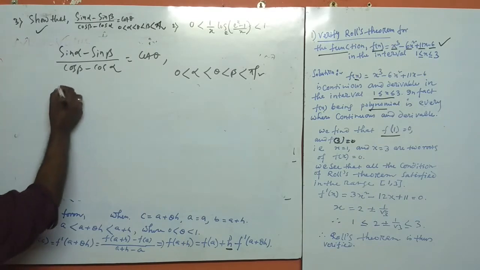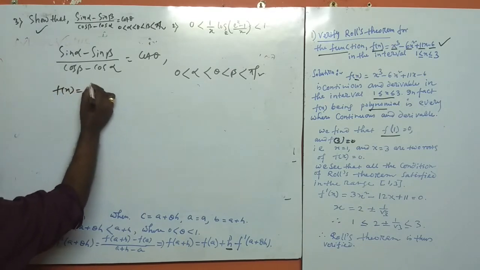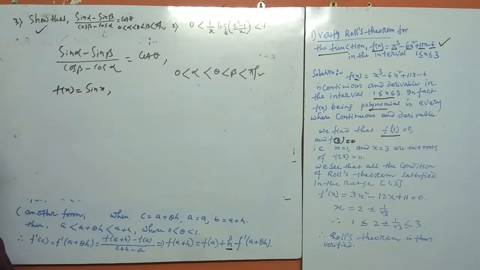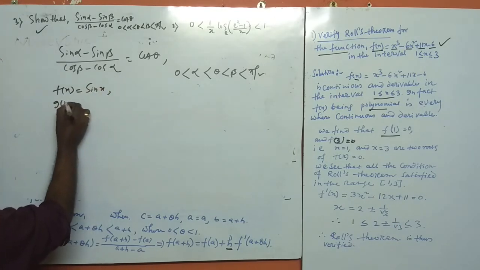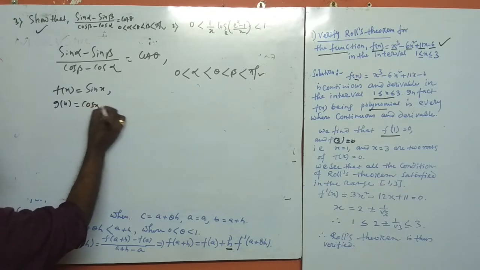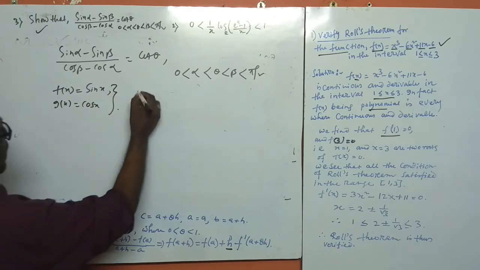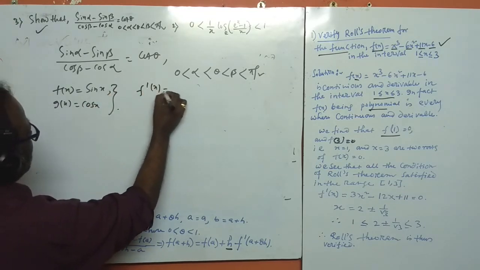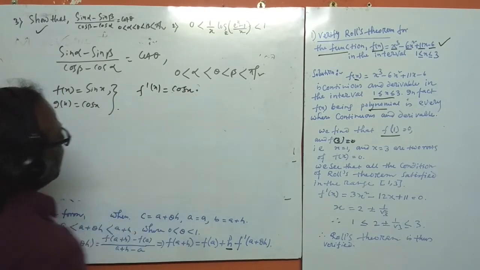Now let the function f(x) = sin x and g(x) = cos x. Then f'(x) = cos x.